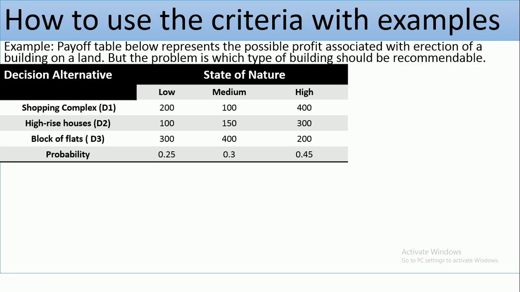And probability is assigned to each of the states of nature: 0.25 for low, 0.3 for medium, 0.45 for high. Take note, the sum of the probabilities must be equal to 1. So, in a case where you have one unknown, add the given and subtract from 1. You will be able to get the unknown.